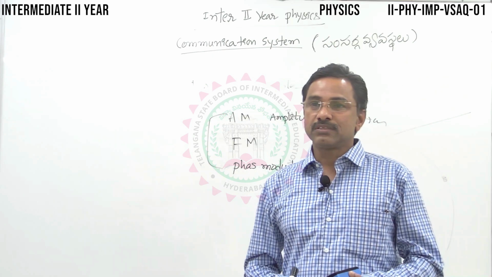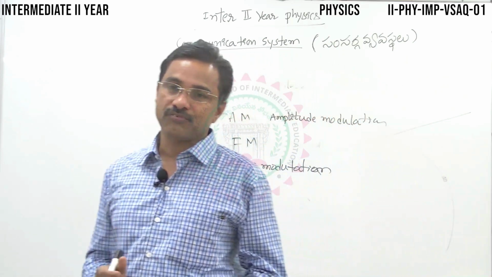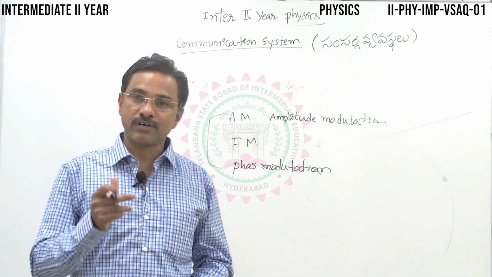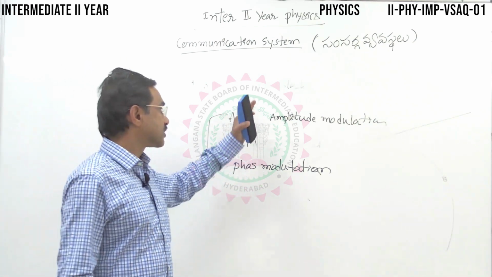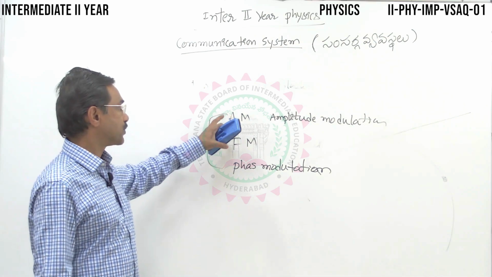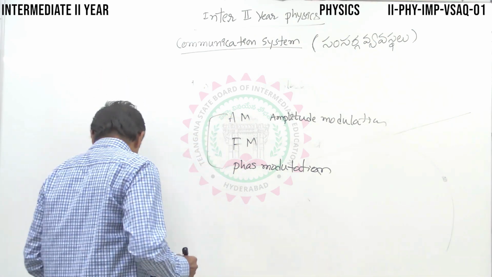So here the characteristic of the carrier wave will change in accordance with the signal to be transmitted. Accordingly, we have three types of modulation. Amplitude modulation, here the amplitude gets modified.